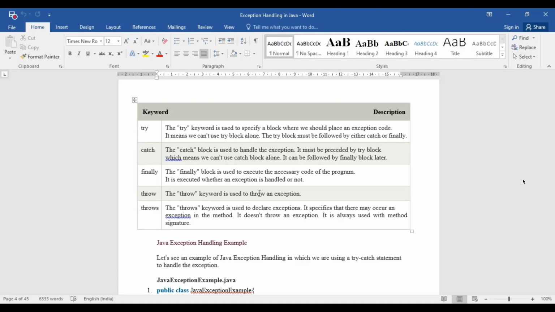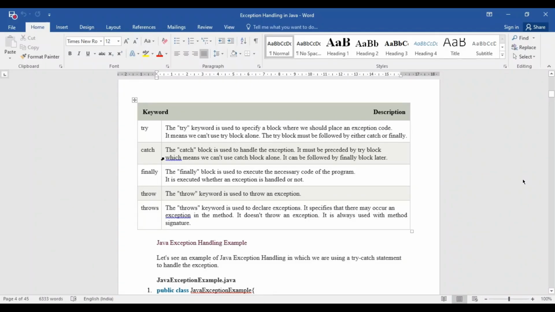Whenever there is a try block whose instructions may contain an abnormal condition, that condition must be handled by some other block or set of instructions. That set of instructions will be enclosed in the catch block. Basically, in the try block, we examine whether there is an abnormal condition or not. If there is an abnormal condition in the try block, then there will be a corresponding catch block, and that catch block will handle the exception.